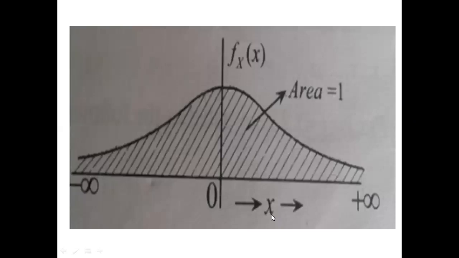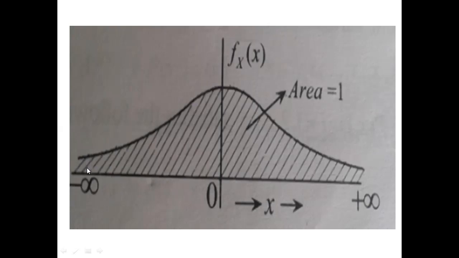If we draw the graph for the second property, on the x-axis we are taking the events, on the y-axis we are taking the density function. Suppose here the lower limit is minus infinity and the upper limit is plus infinity. So this is the density function graph.